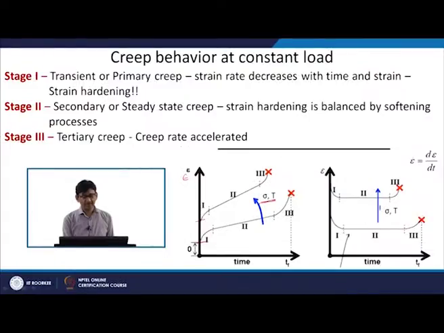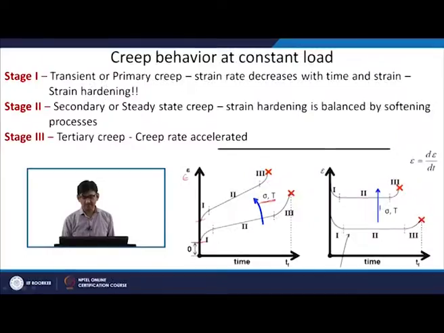In tertiary creep, the creep rate is again accelerated at the last stage. This is because of the deformation: the cross sectional area is continuously reducing. So, it will reach a stage where it cannot take that load anymore. Then there will be a very fast reduction in the area as a function of time. Instability will set in and your creep rate will increase.